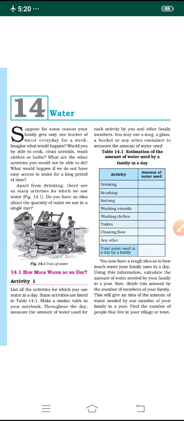Dear students, in the previous class, we discussed the exercise part of the lesson, Fun with Magnets. In today's class, let us discuss the next lesson, lesson number 14, Water. In this chapter, we will discuss the sources of water and different forms of water. Everything we will study in detail in this lesson. So let us have an introductory part now.